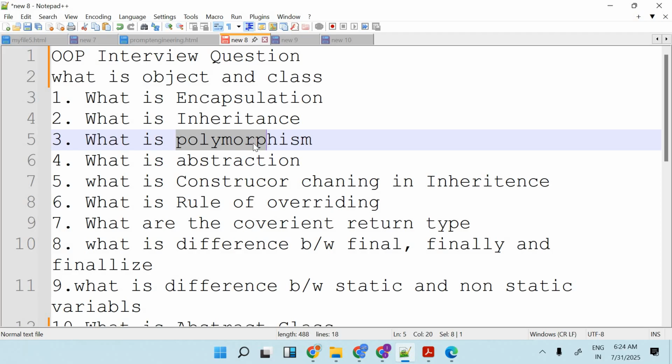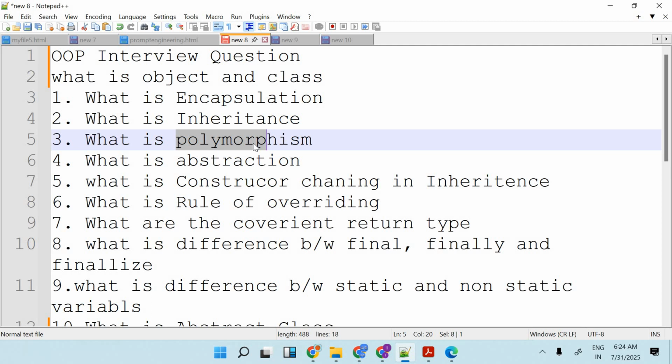One method in many forms is called polymorphism. Polymorphism is of two types: compile-time polymorphism and runtime polymorphism. Compile-time polymorphism is called overloading, and runtime polymorphism is called overriding. Right? That is the difference between overloading and overriding. Right? That is polymorphism.